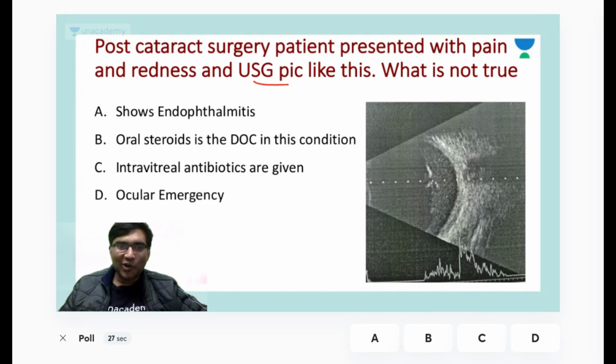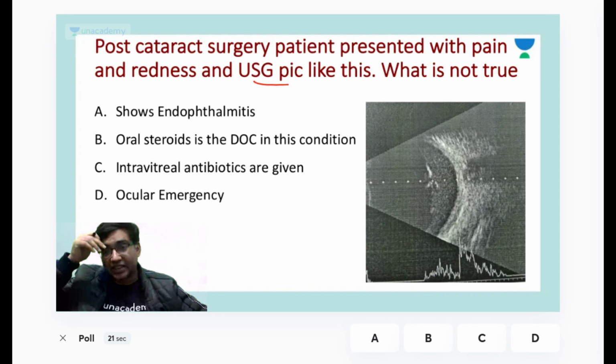Is the poll visible now? Okay, let me see if I have any friends.